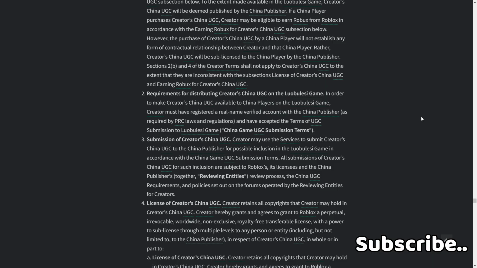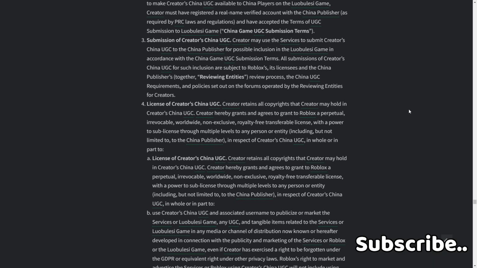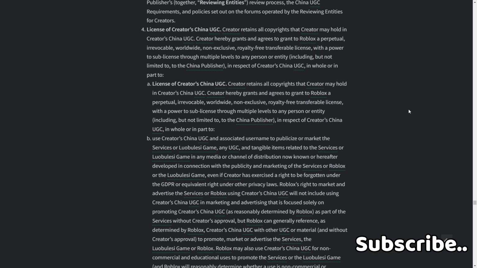All submissions of Creators China UGC for such inclusion are subject to Roblox's and its licensees', the China publisher's together with reviewing entities', review process, the China UGC requirements and policies set out on the forms operated by the reviewing entities for creators, for license of Creators China UGC. Creator retains all copyrights that creator may hold in Creators China UGC. Creator hereby grants and agrees to grant to Roblox a perpetual, irrevocable, worldwide, non-exclusive, royalty-free, transferable license with the power to sub-license through multiple levels to any person or entity, including but not limited to the China publisher, in respect of Creators China UGC in whole or part.